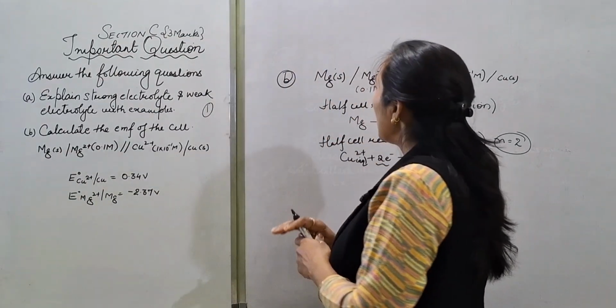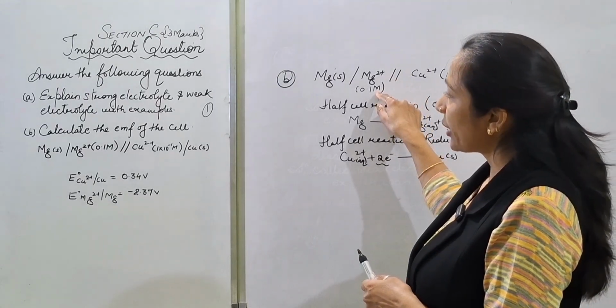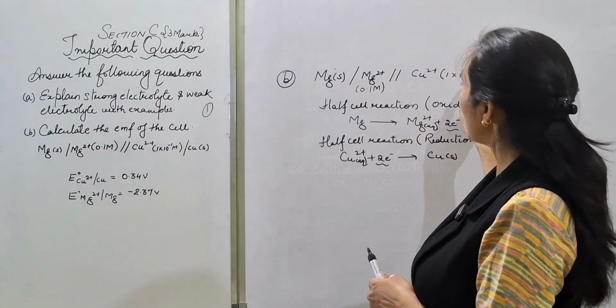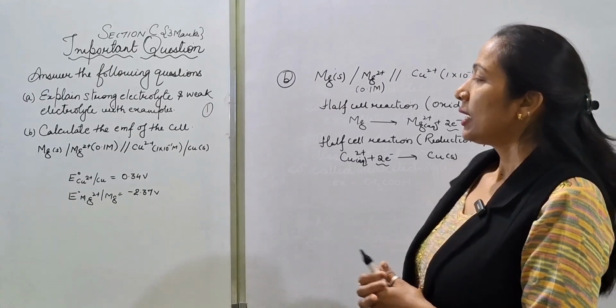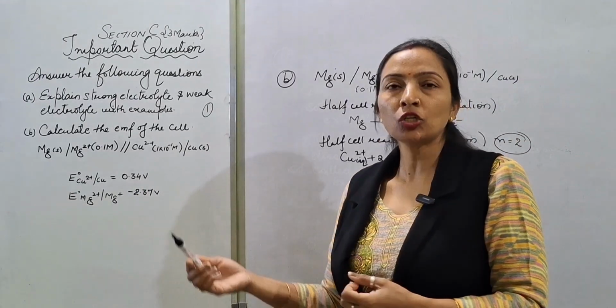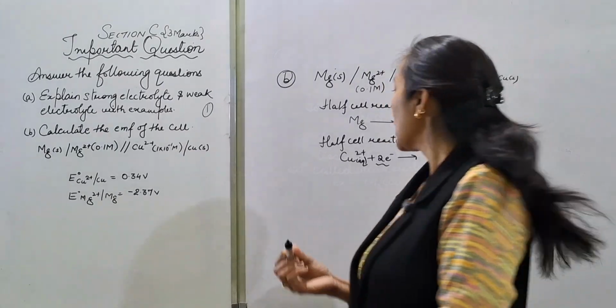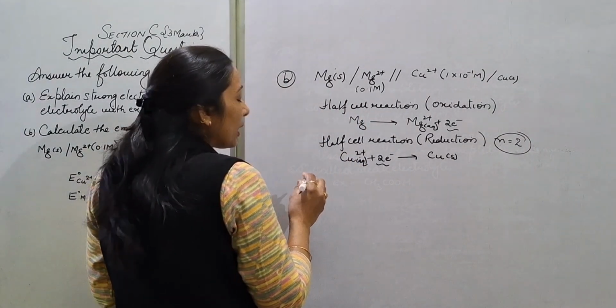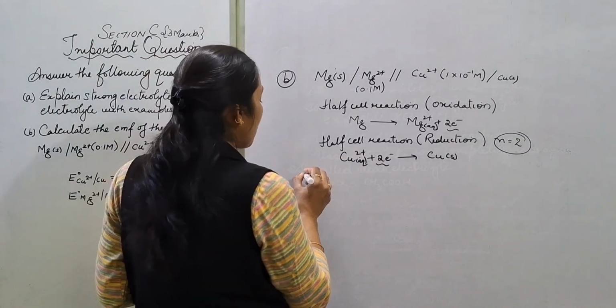Now we are provided with the concentration of the reactant and concentration of the product. हमें concentration provided है, and standard reduction potential of copper and magnesium is also provided. So यहाँ पे for EMF we will write the Nernst equation.